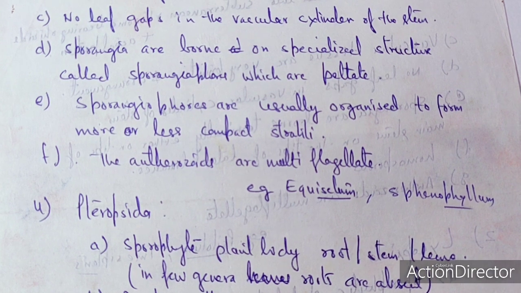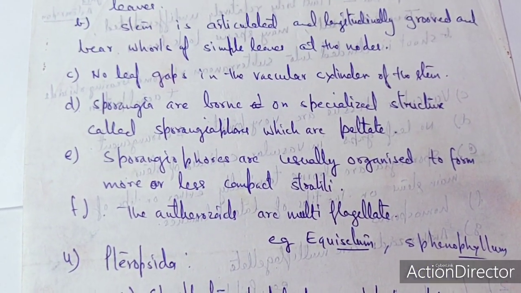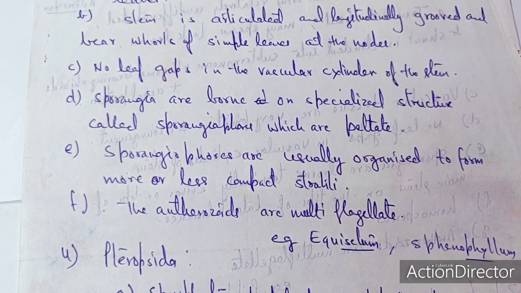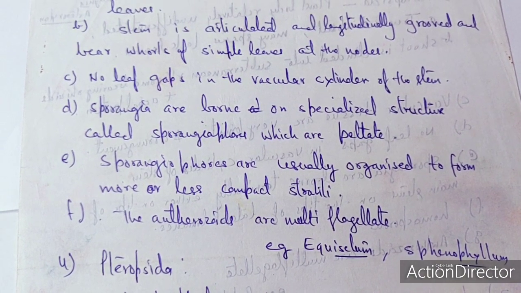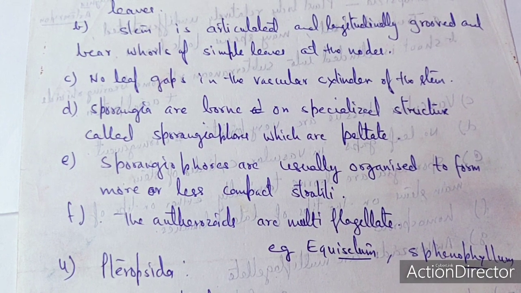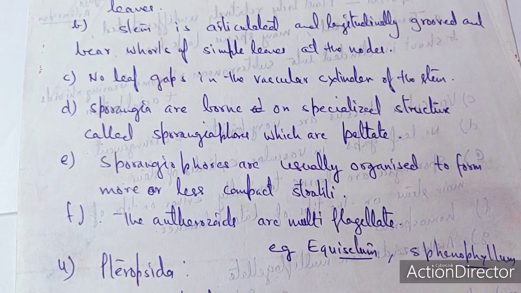Another one is Sphenophyllum. So the very interesting feature is there, and this marks the separation from other categories or classes of the Pteridophyta. For example, the sporangiophores form a compact strobilus. And another point is that the peltate sporangiophore is there, and another one is the nodes as well as the internodes.